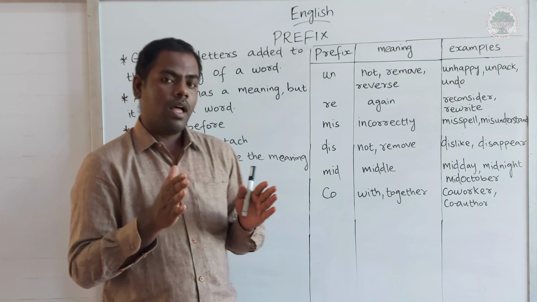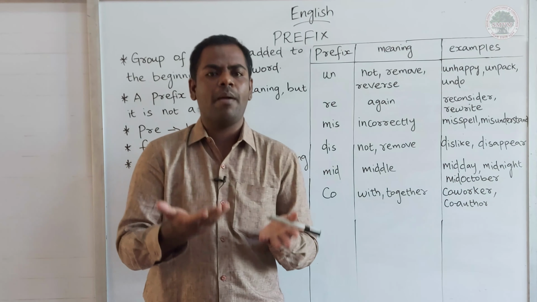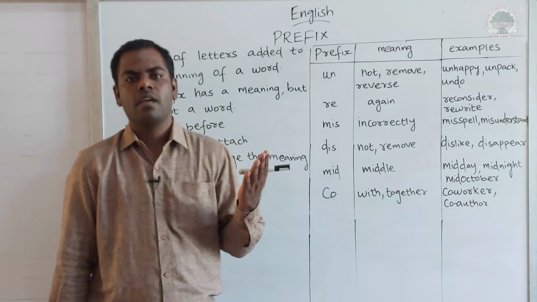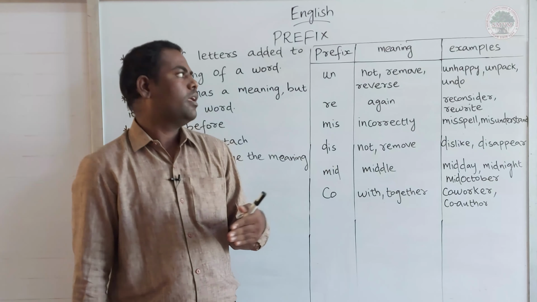Unhappy means not happy, that is the meaning of prefix un, not. Remove: do you know the word pack, packing? If I use the prefix, unpack, it gives the opposite meaning. We can use prefix un for the opposite meaning.